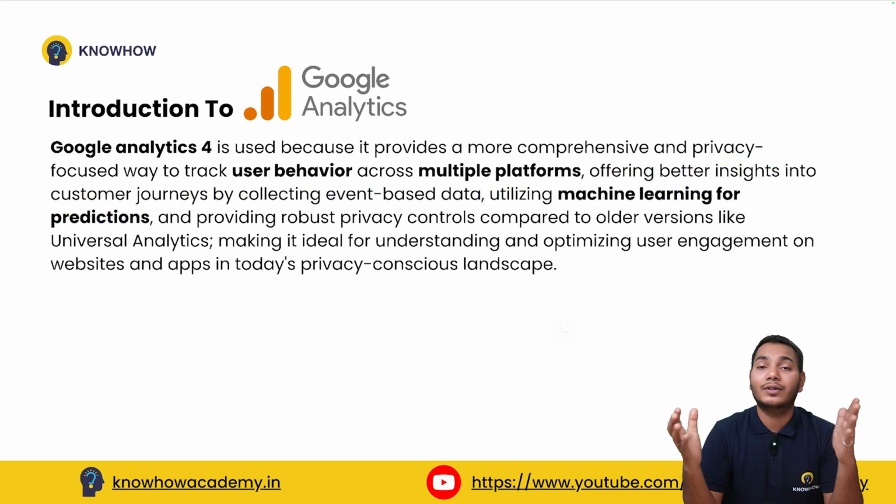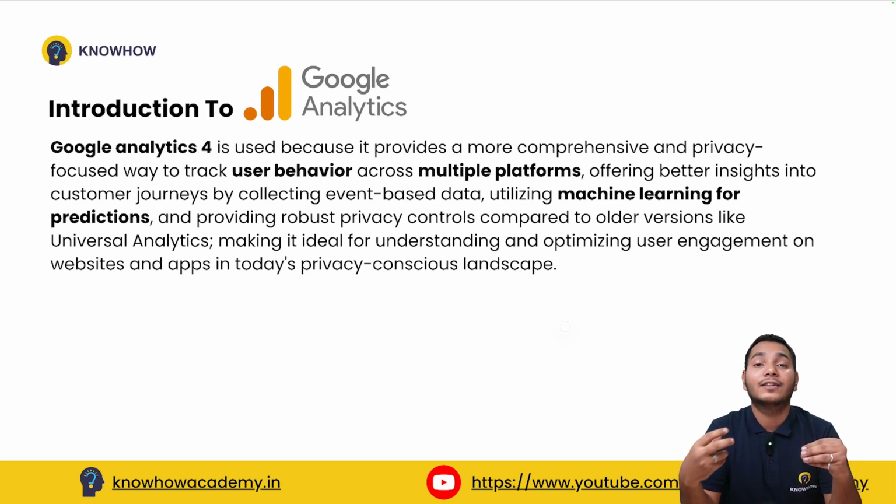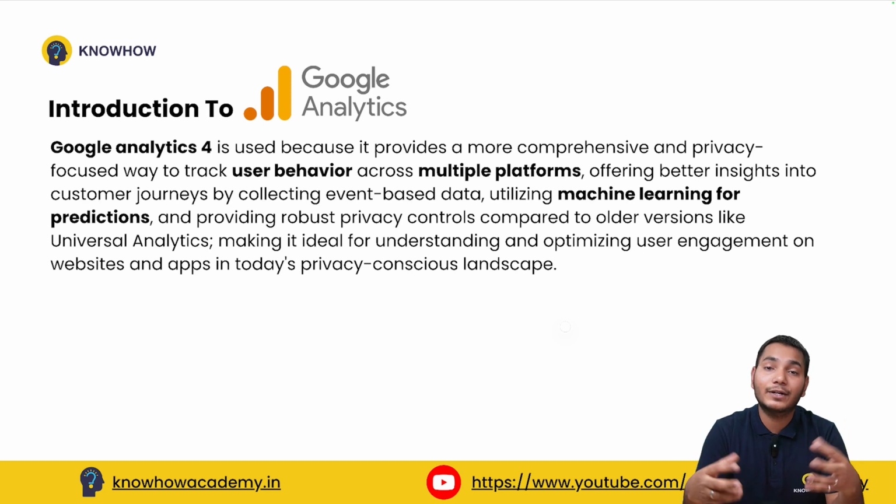As we know, in today's era, AI is very important. Google Analytics is also adapting to the data predictions because it is solely based on data. So it collects your data and makes predictions, like how you can optimize the user experience of your website or app.